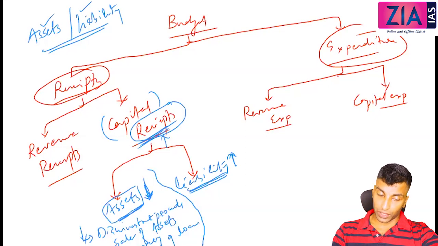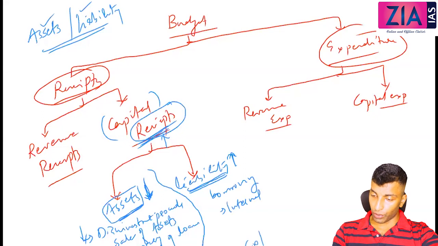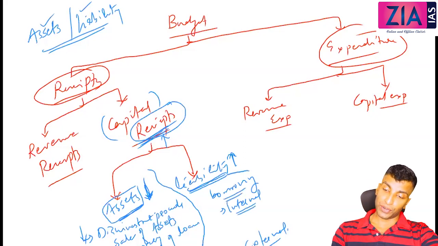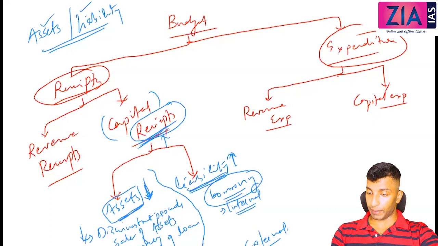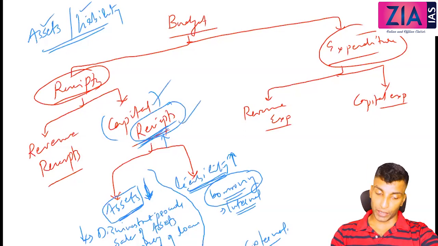Similarly, when you talk about liability, you can say mainly borrowing. Now borrowing will be of two types: internal borrowings and also external borrowings. Liability increasing means borrowing. When you borrow, you get money. So it is liability and you are getting money: receipts, liability, so capital. So that comes under capital receipts.